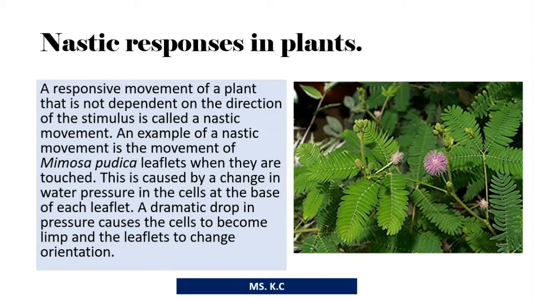Nastic responses in plants. A responsive movement of a plant that is not dependent on the direction of the stimulus is called a nastic movement. An example of a nastic movement is the movement of Mimosa pudica, the one in the picture. When they are touched, you know that they close themselves. This is caused by a change in water pressure in the cells at the base of each leaflet. A dramatic drop in pressure causes the cells to become limp and the leaflets to change orientation.